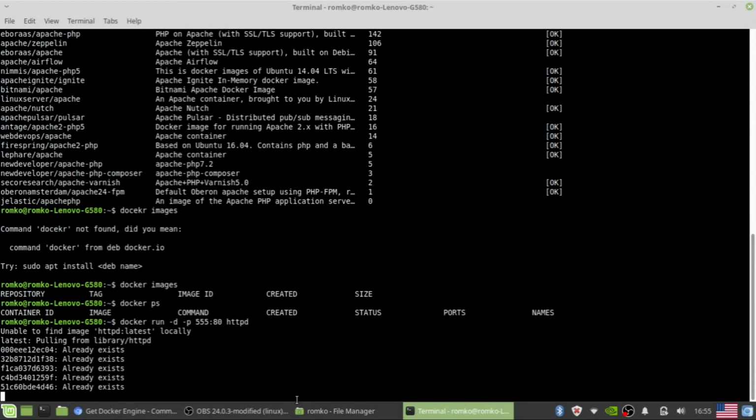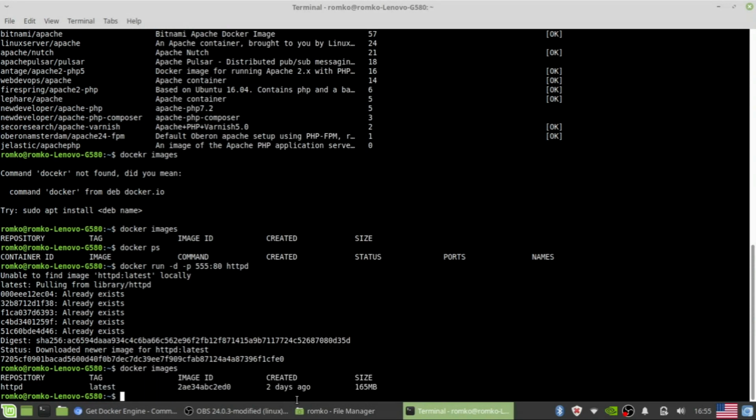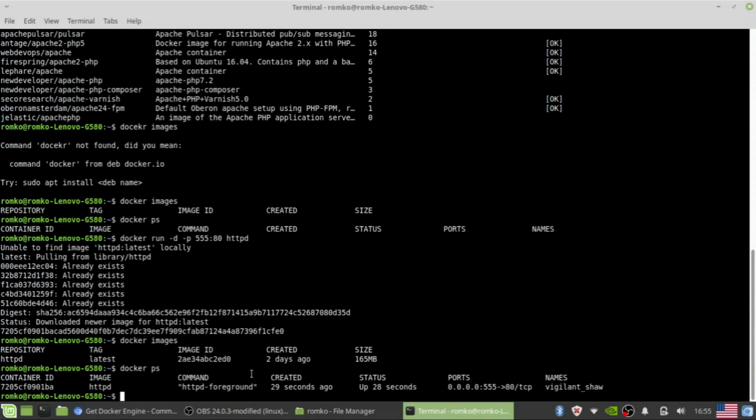What happens? First of all, it tried to find it locally, and after that it downloaded the HTTPD image from DockerHub. Let's check. Yes, now we have this image, and now we have the running container. We can also check it.